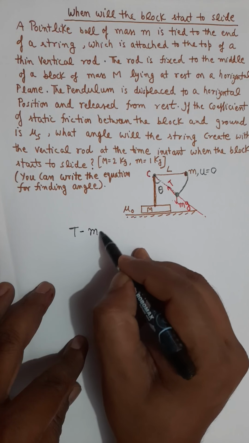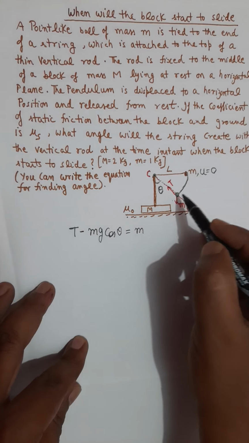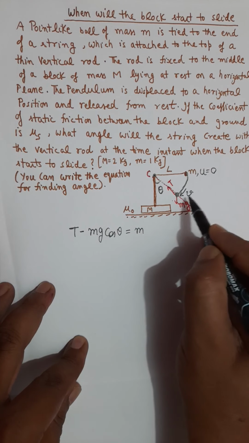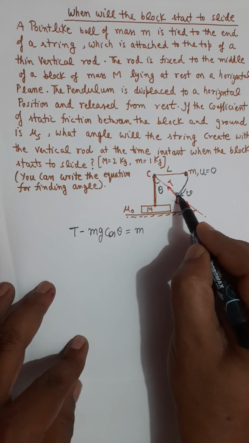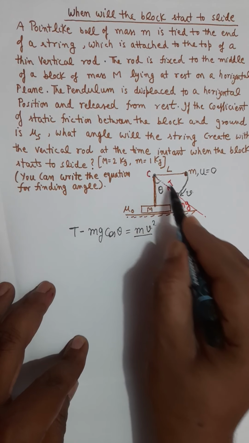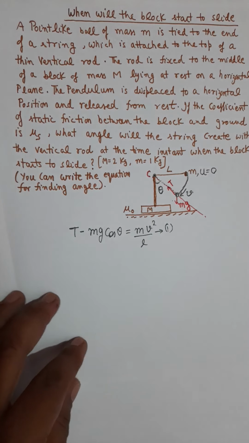So it's T minus mg cos theta, which should be m. Let's say v is the speed of the particle at this moment. So this value should be mv square over radius, which is the length of string L. This is my equation 1, Newton's law.